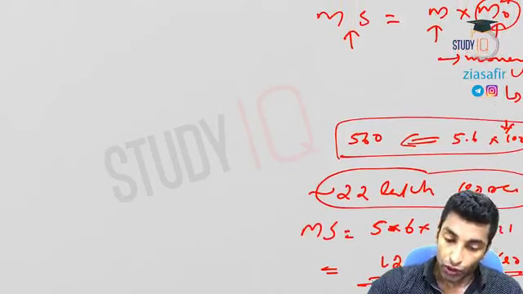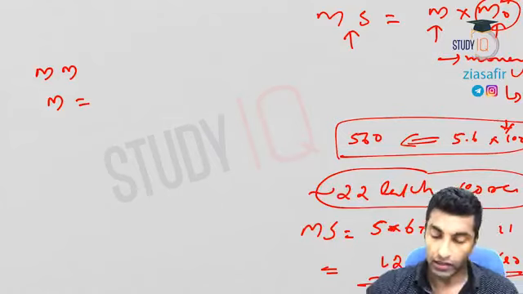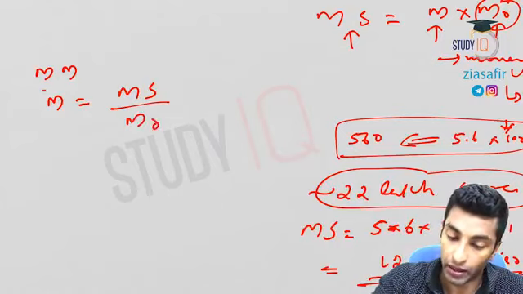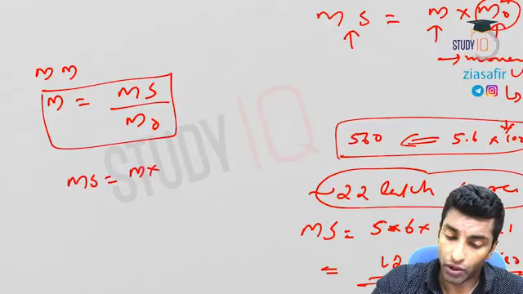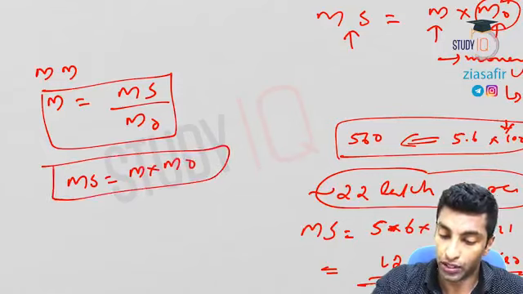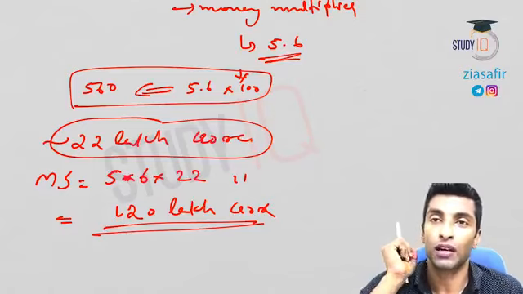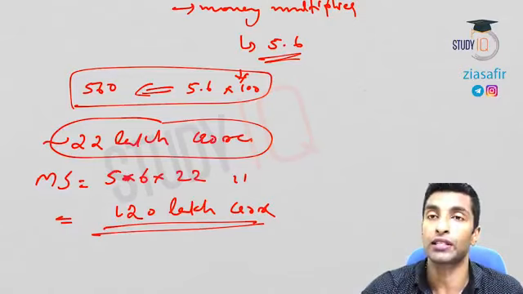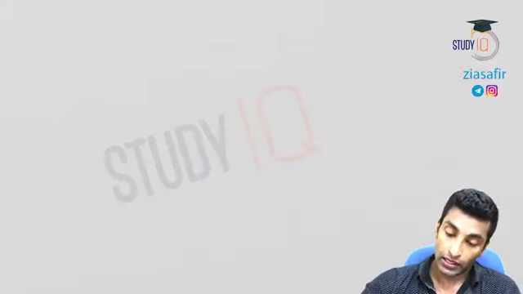Okay. So what is the money multiplier? The money multiplier, or M, is equal to the ratio of money supply to reserve money. So MS divided by M0. This way also you can write it, or money supply equals M into M0. This way also you can remember. Whatever it is, the ultimate concept is: 100 rupees printed, 560 is the effective money supply. 5.6 times is the effective money supply. So that's all I want to explain here.